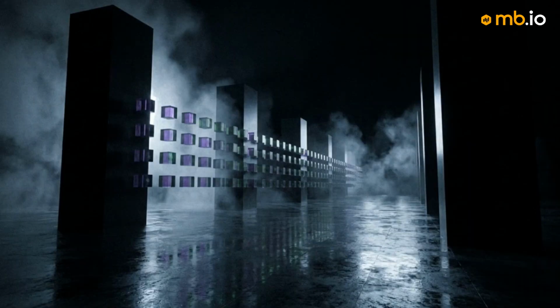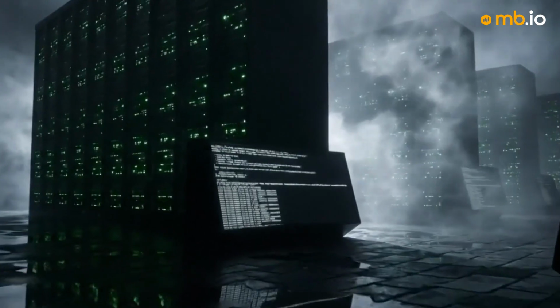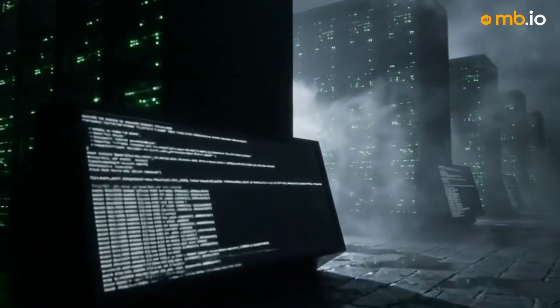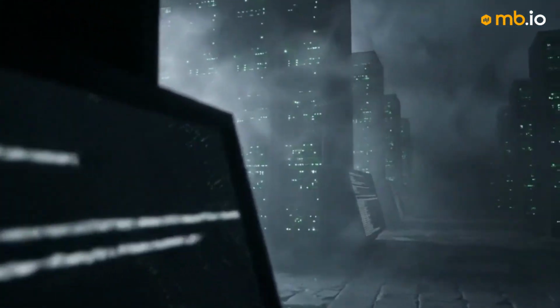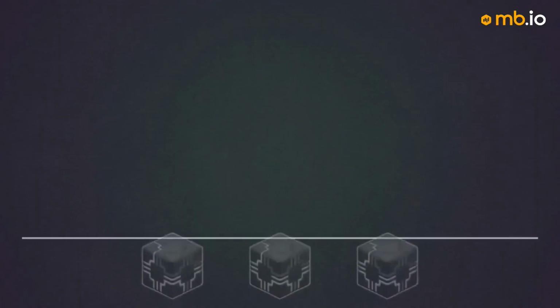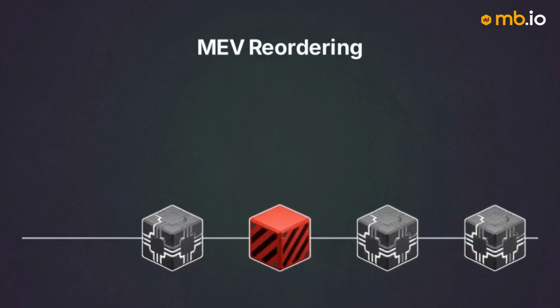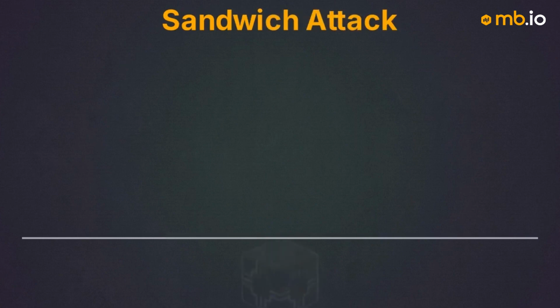Before a blockchain transaction is finalized, it sits in a public pending queue called the mempool. Here, the exact size and slippage tolerance of the trade are visible to every participant on the network. This pending queue is constantly monitored by sophisticated automated algorithms, hunting for profitable discrepancies in the raw data. A maximal extractable value bot, or MEV bot, identified the whale's $50 million order. MEV refers to the profit a bot can extract by reordering or inserting transactions within a block. The bot initiated a sandwich attack.